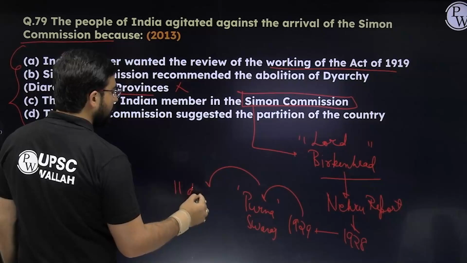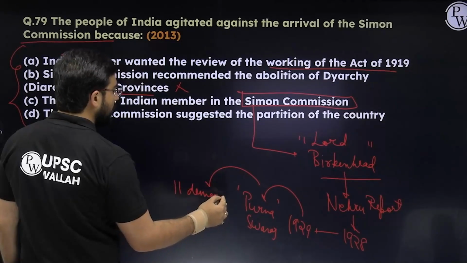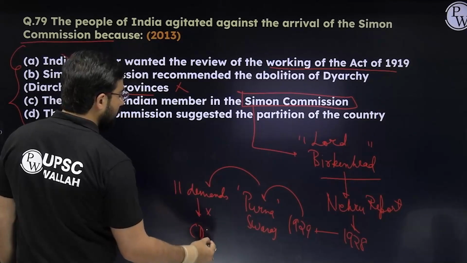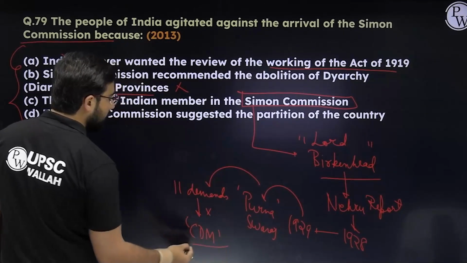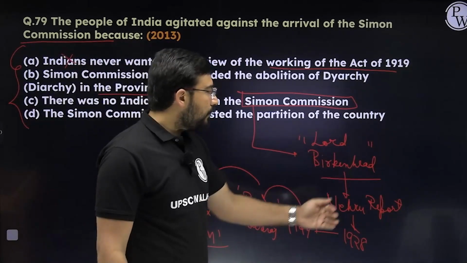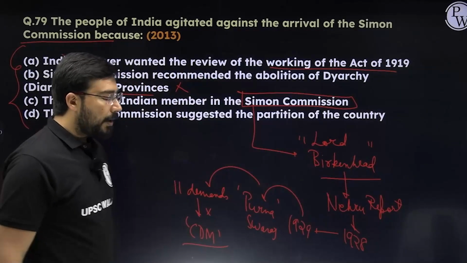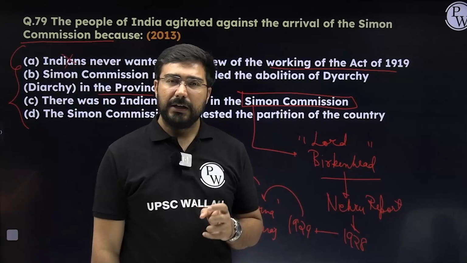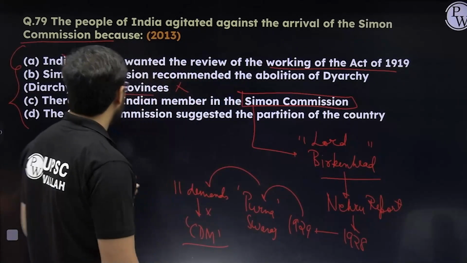Gandhiji first put forward his 11 demands in front of the government. When it was not accepted, then Gandhiji finally went for the civil disobedience movement. This is how you have to remember. The pathway should always be remembered, the reasoning should always be remembered, because that makes it relatively very strong and you will never get it wrong.